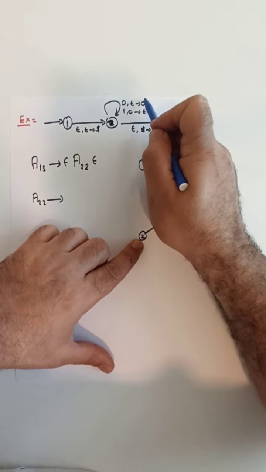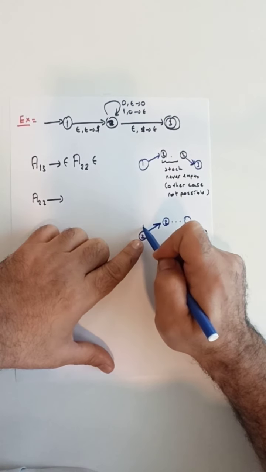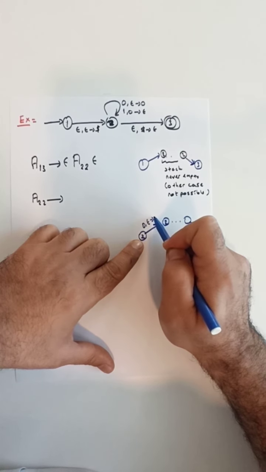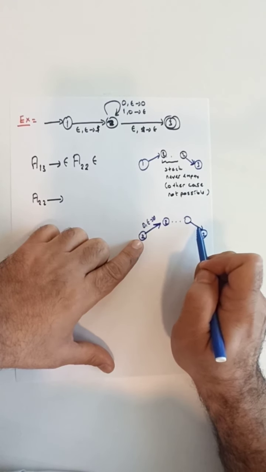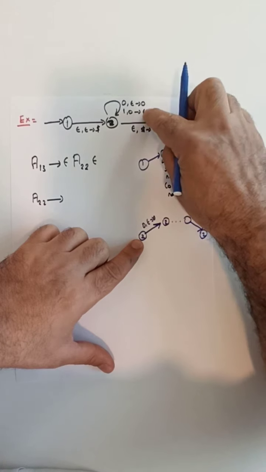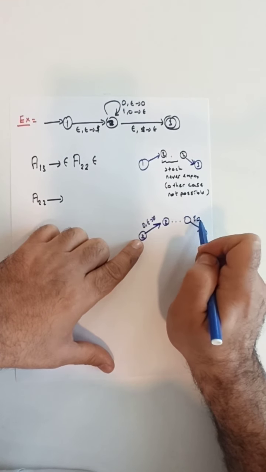So this initial transition must be this one, 0, epsilon, and $0. And it must be the case that the final transition is a pop, which is this one, 1, 0, epsilon.